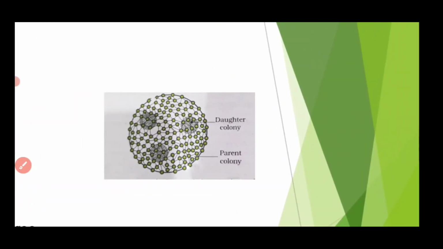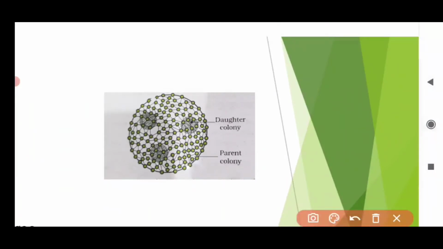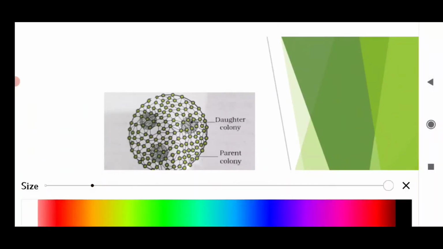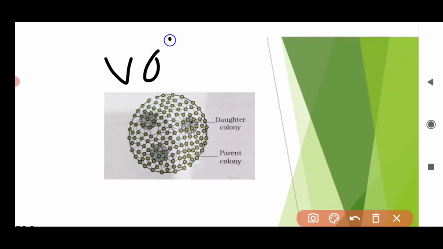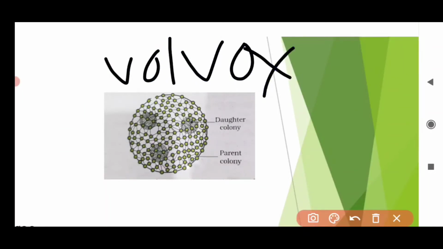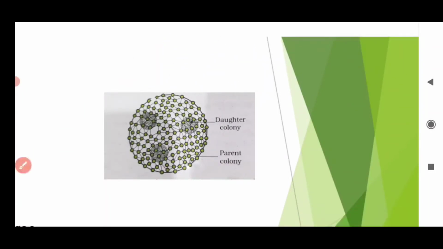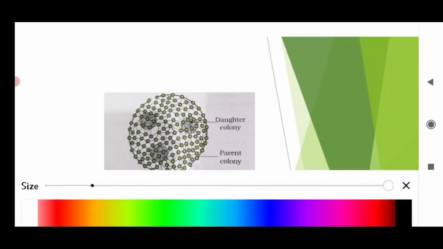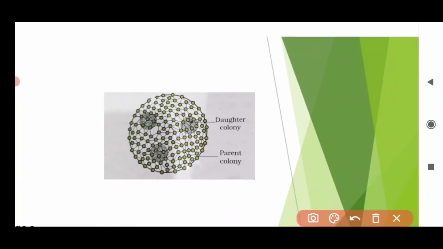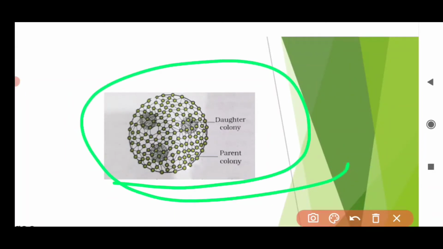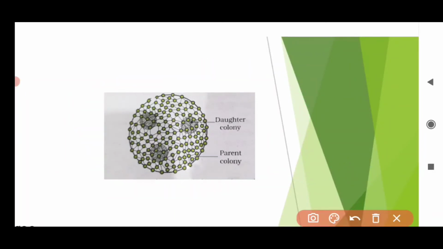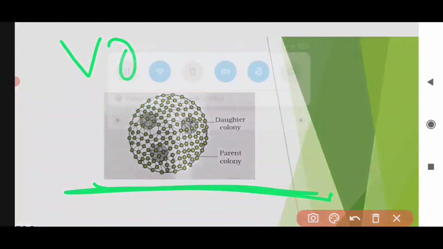So look at this diagram carefully. This diagram is of Volvox. The Volvox is your colonial algae. Don't worry, I have mentioned these examples in the further slides. So this is the picture of Volvox. This I have taken from NCERT. It is also available in your Telugu Academy textbook and also in NCERT, so you can check it out.